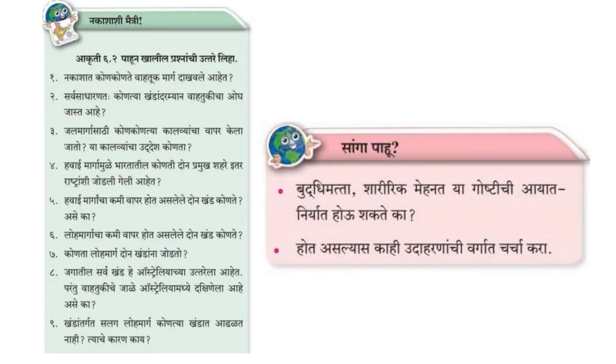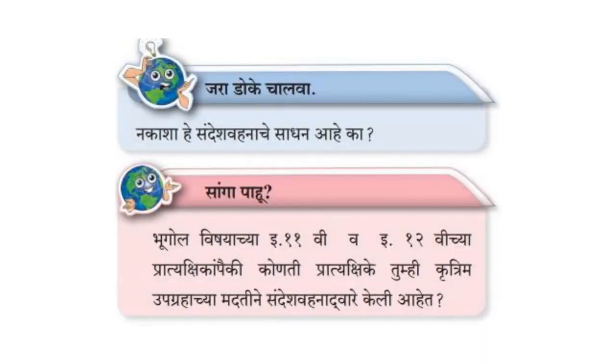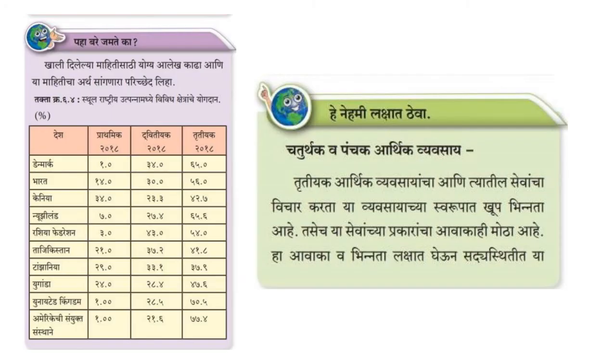So next is the again can you tell section which is there in this chapter. So even this part has been eliminated. Make friends with map. So this is also the part which is on page number 57, which has been eliminated in this chapter. Next is Zara Doke Chalwa and Sanga Paho. So all the activities like find out, can you tell, these are the different things which are being eliminated.